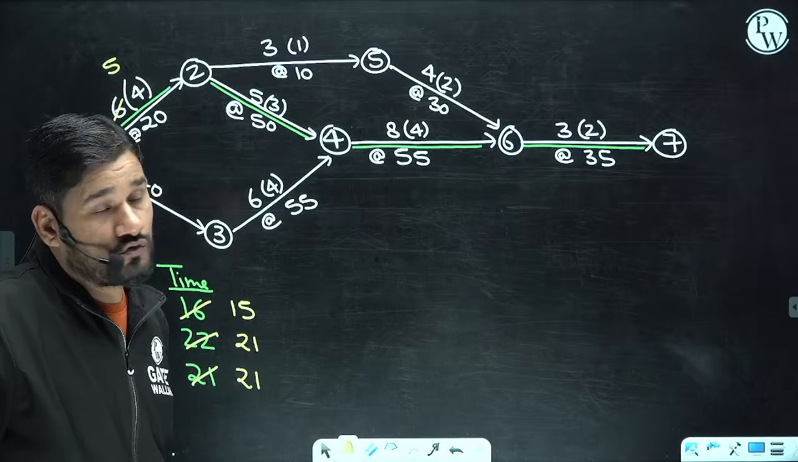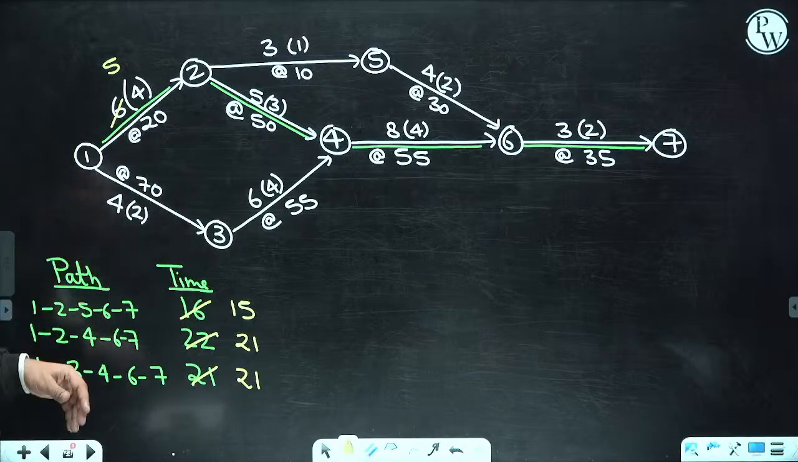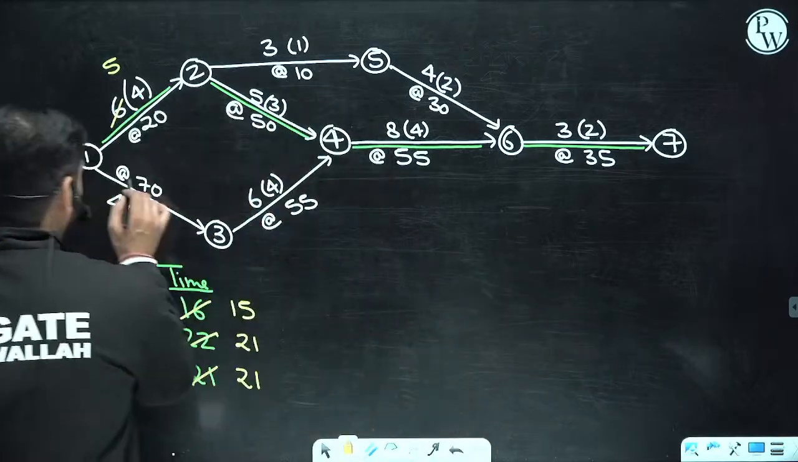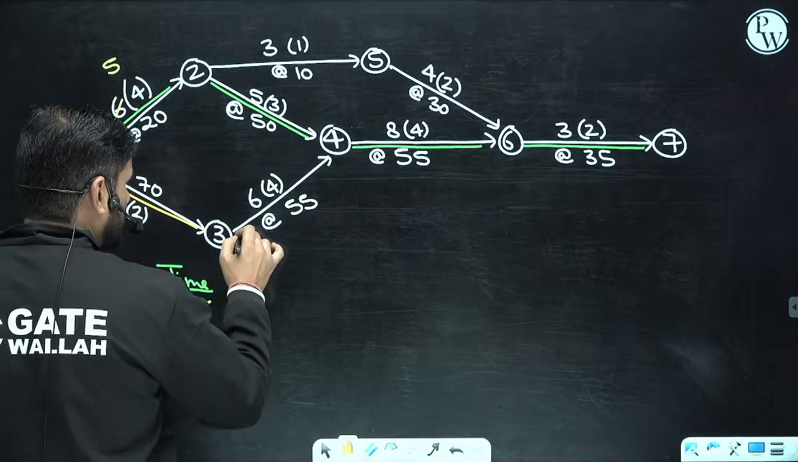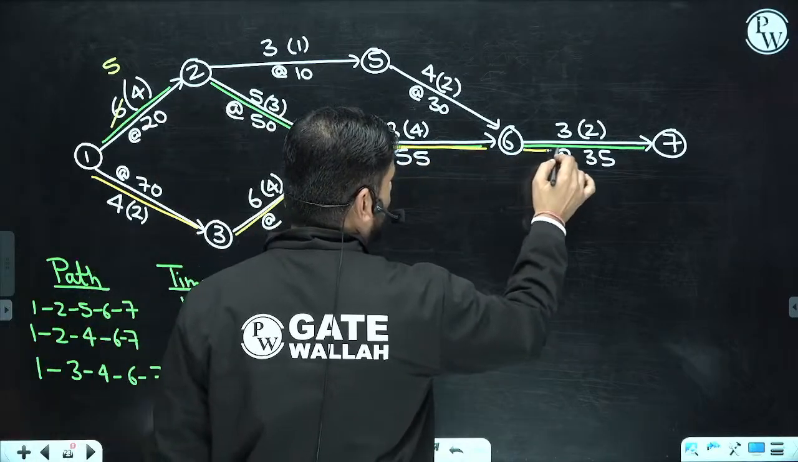Now 1 to 2, yes. What is the next part? The next part is again to do the crashing. Where? Now we are having 2 critical paths. Oh my God, what is happening here? You can see this. We are having 2 critical paths here.